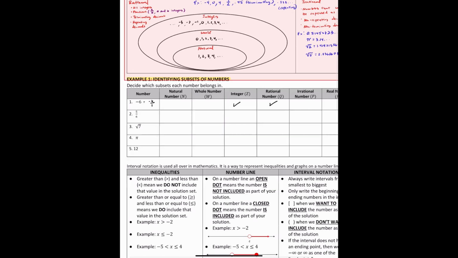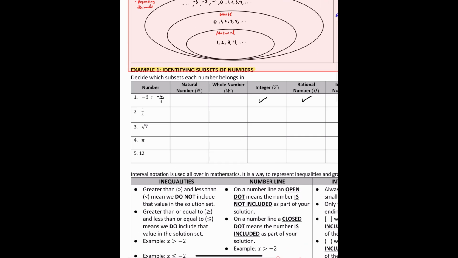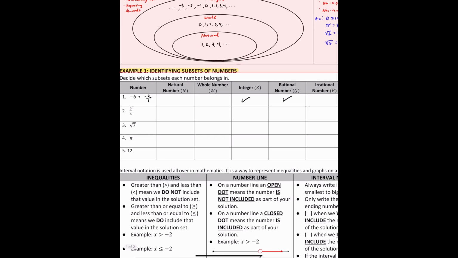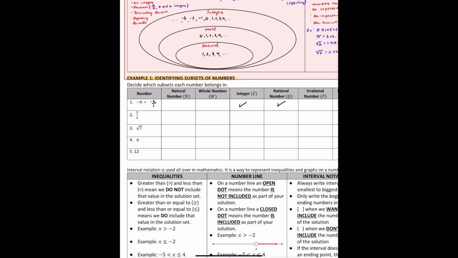Number 2, 5/6. Is that a natural number? No, because it's a fraction, so we can't say yes for that one. Is it a whole number? No. Remember, whole numbers contain 0, 1, 2, 3, 4, and so on and so forth. There are no fractions. There are no decimals. Is it an integer? No, because integers only deal with 0, positive whole numbers, and negative whole numbers.